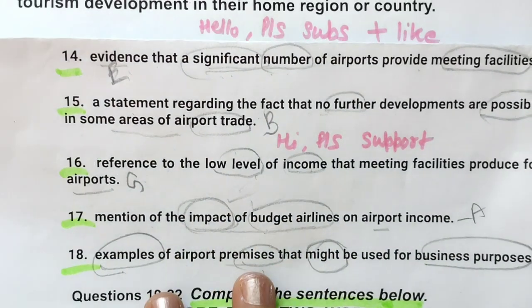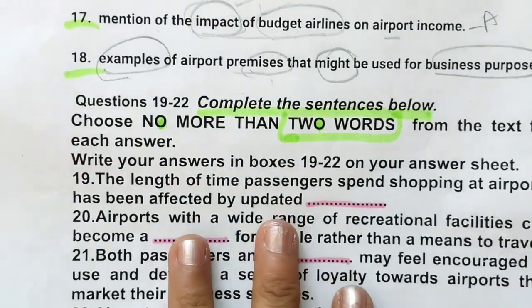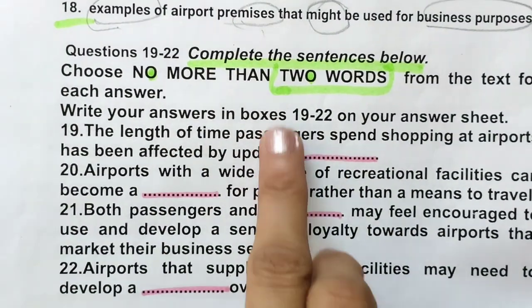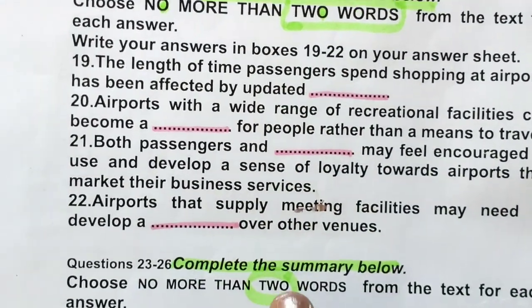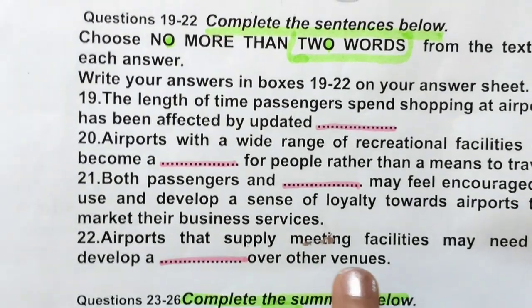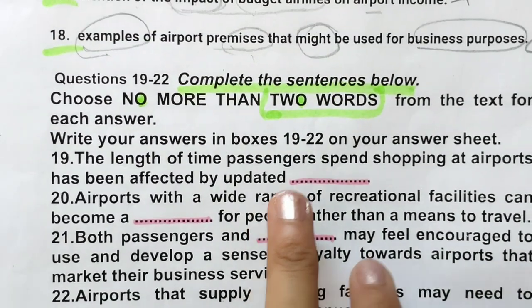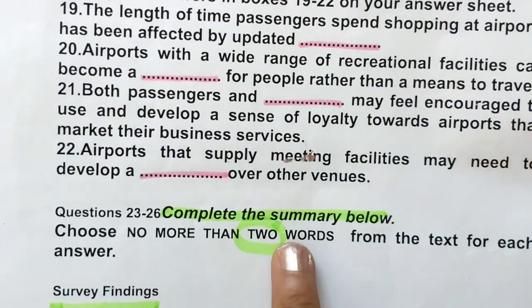So that we have selected correctly, and in the next video we will be doing these two, fill in the blanks with 2 words and 2 words. Complete the sentences, complete the summary. I will tell you the difference between complete the sentences and complete the summary.